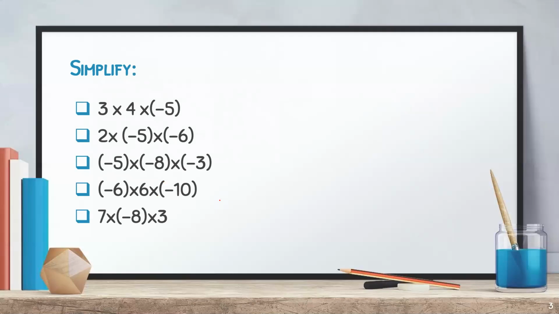Okay, now let's move on to the next slide. This is the second question. Here we have to simplify, or you can say find the product of the following. Okay, so here we have more than two numbers. We have to multiply more than two numbers. So how do we do it? We know that we can break it down. We can make pairs. We can first solve this part, then we can bring down that part. So first of all 3 into 4 is 12.